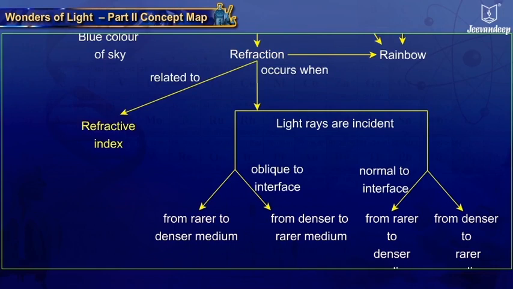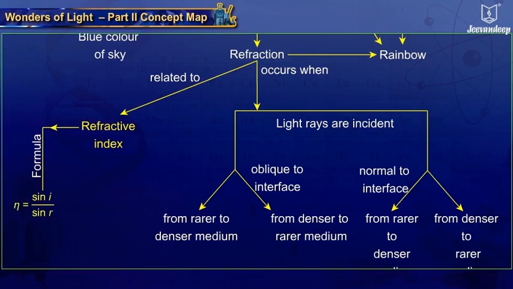Refractive index is the ratio of the sine of the angle of incidence to the sine of the angle of refraction and is given by the formula refractive index equals sin i upon sin r.